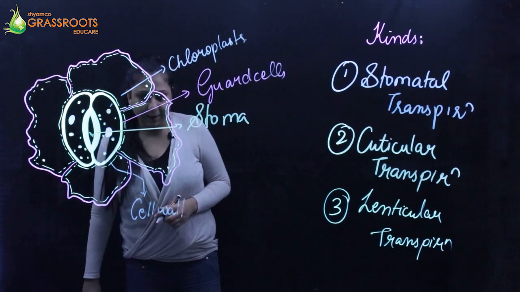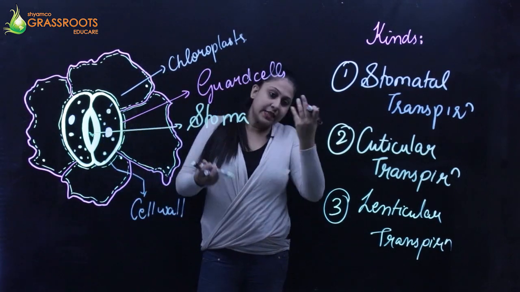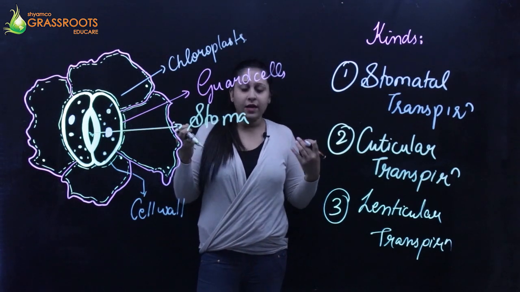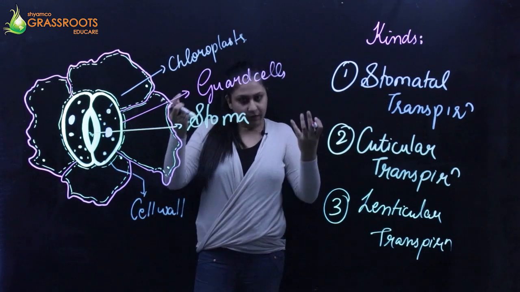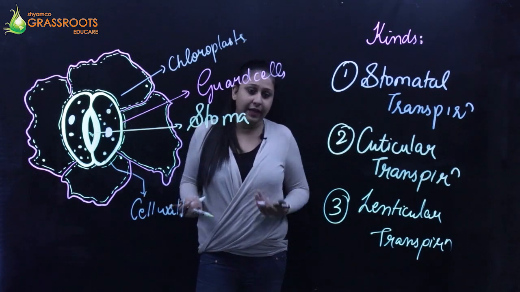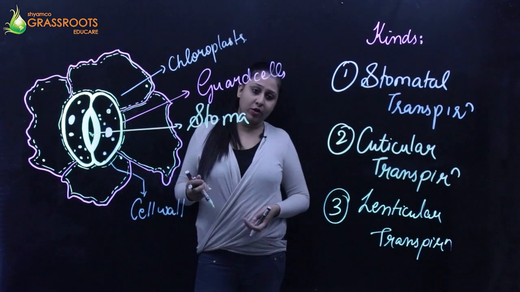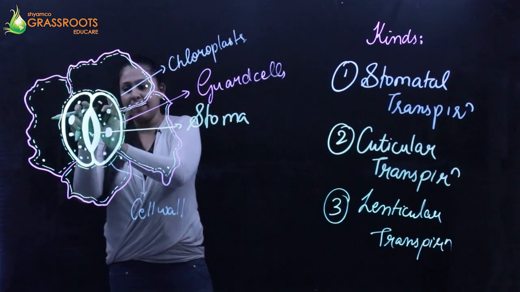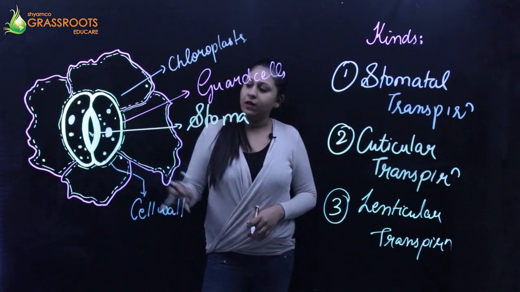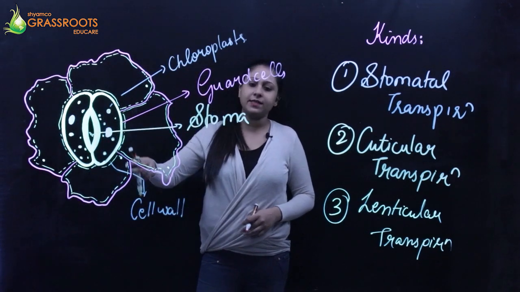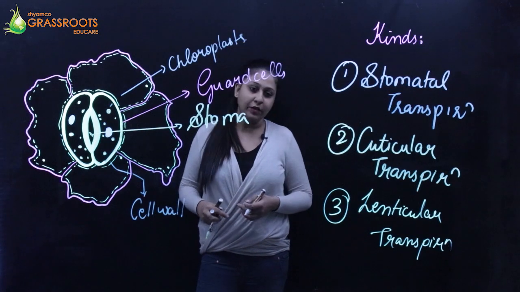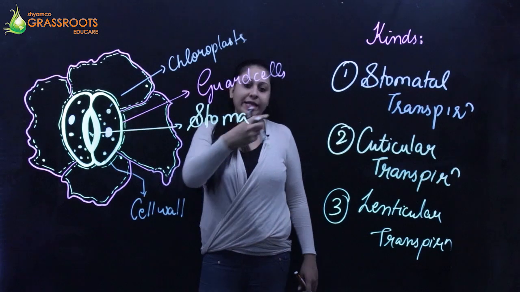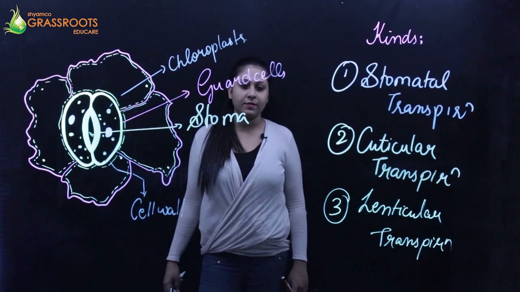guard cells. Whenever there is a necessity for CO2, why does the plant take CO2? Whenever it has to conduct photosynthesis, or manufacture food in layman's terms. It has to take carbon dioxide inside so that it can manufacture food and then produce oxygen. At that time these guard cells open up, and that is when transpiration, as in loss of water, is going to happen. We will see how exactly that happens.